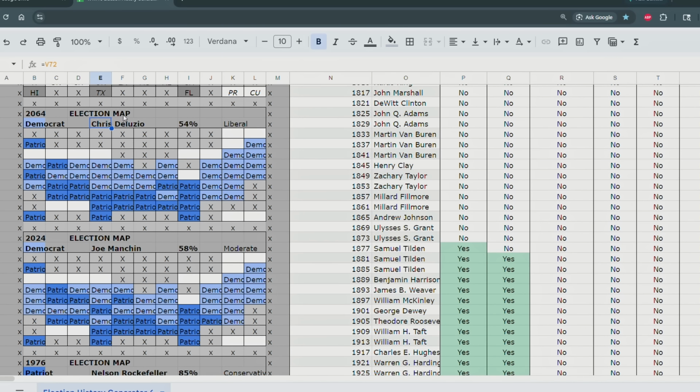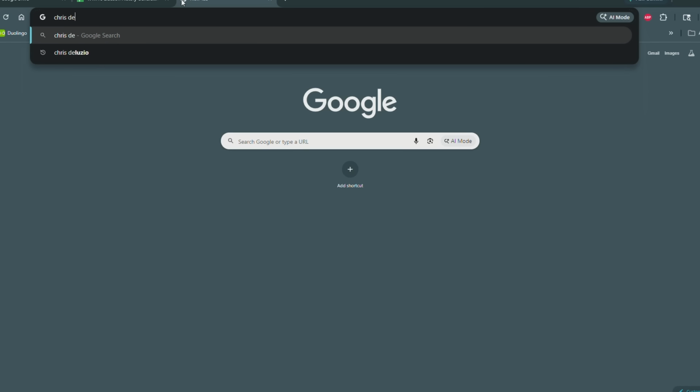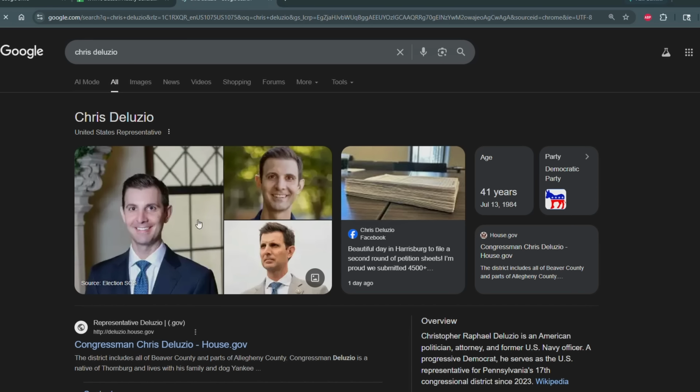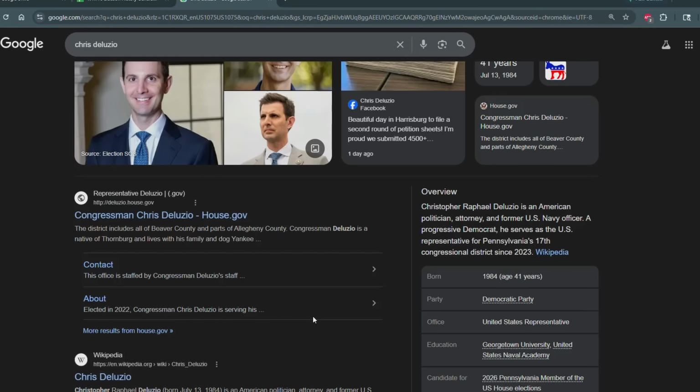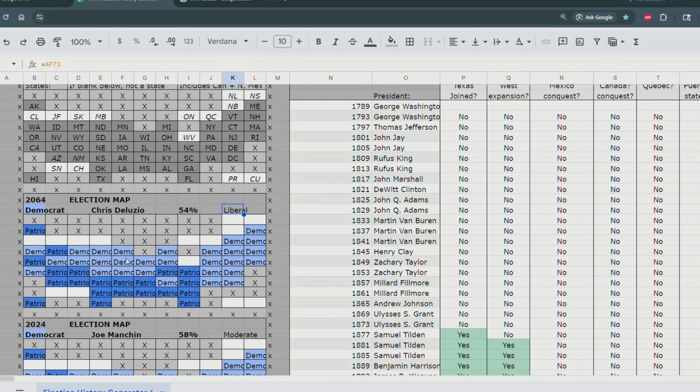2064, we have Chris Deluzio. Now, if you don't know who he is, let me pull him up. For the future elections, sorry, that's a weird typo I just made. Chris Deluzio. This is Chris Deluzio. For the future elections, I just picked some promising young politicians who seem likely to me to eventually serve in office, and I said, you know what, maybe they'll be president in the future. So in 2064, we have Chris Deluzio, a liberal, winning with 54% of the Electoral College vote.